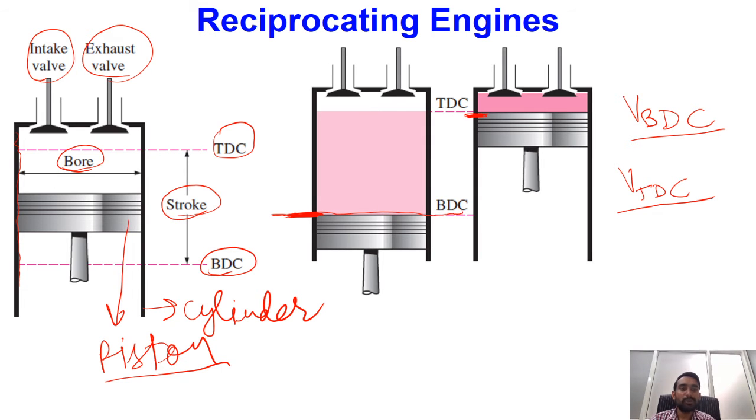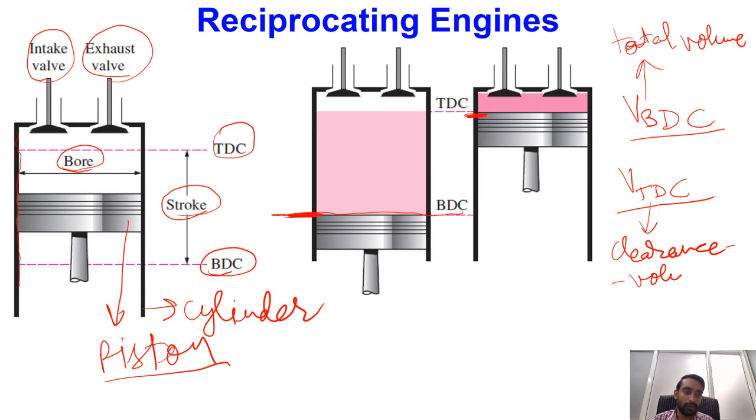Normally, this V_BDC is known as the total volume of the cylinder. So this is our total volume. The volume at the top dead center represents the clearance between the cylinder head and the piston wall, so it is also known as clearance volume. Whatever volume we have corresponding to top dead center, we normally call the clearance volume.